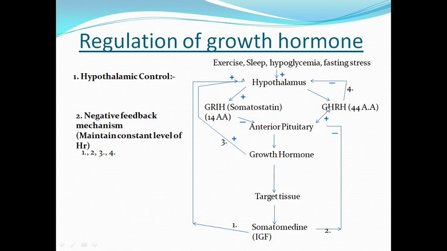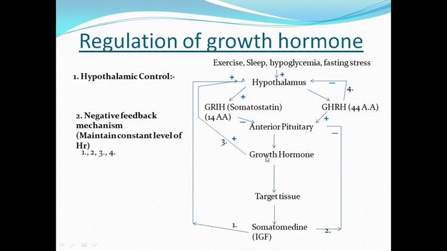So that's why growth hormone releasing hormone cannot work properly to release the growth hormone. So in this way, this growth hormone releasing inhibitory hormone inhibits the secretion of growth hormone. It also causes decrease in concentration of cyclic AMP and calcium plus 2 inside the cell. So again, it decreases the release of growth hormone. So via these two hormones, hypothalamus can induce the release of growth hormone or can inhibit the release of growth hormone. Now come to the second mechanism that is very important to maintain the constant level of growth hormone in the blood. So that is called as negative feedback mechanism.